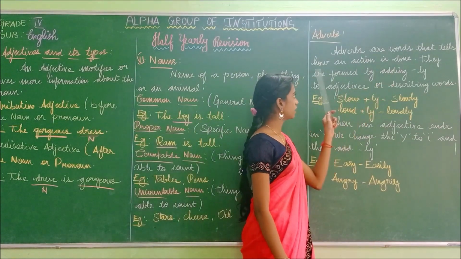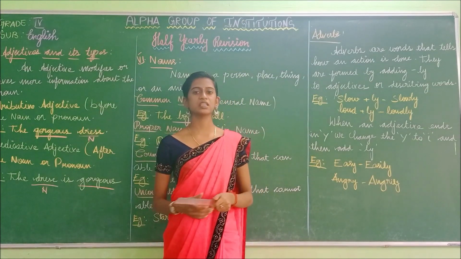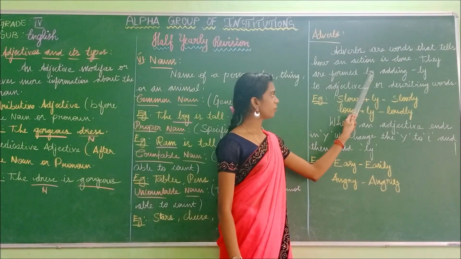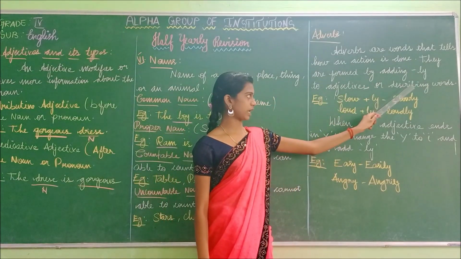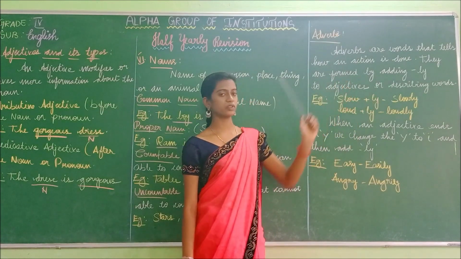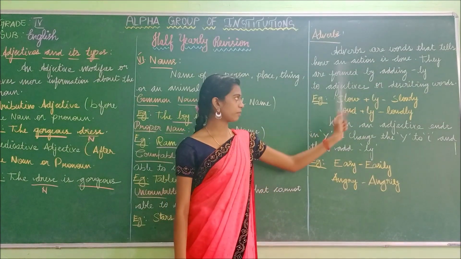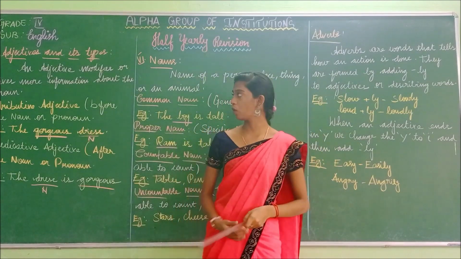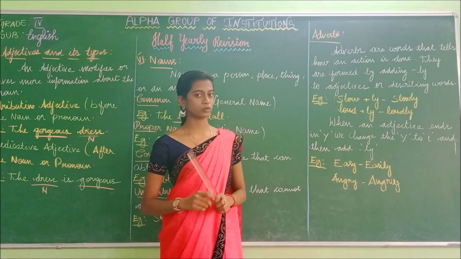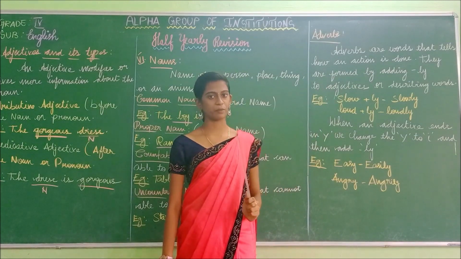Adverbs are words that tell how an action is done. We already know what is meant by adverbs. It tells us how the action has taken place. They are formed by adding ly to the adjective or describing word. We have already seen what is meant by adjective. The adjective is also called the describing word.